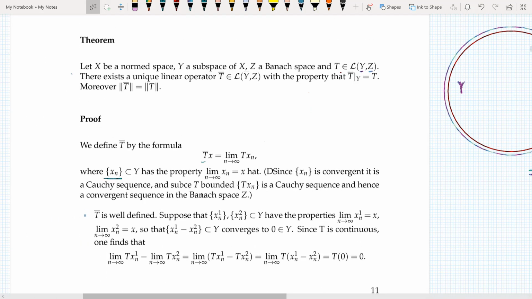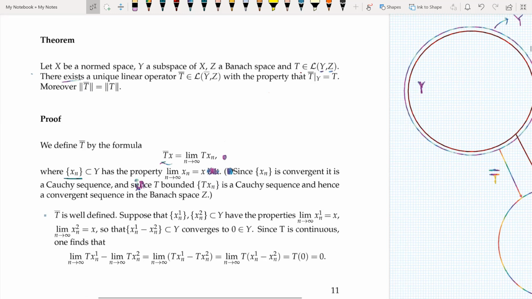Well, in order to prove something exists, I construct it, and this is how I construct it, by this formula. So when I say there exists, in order to prove this existence, I give a formula, and kaboom! Now I prove its existence. So again, what is our strategy? The strategy is proving that it exists by defining that operator.